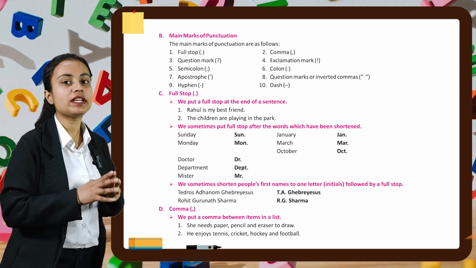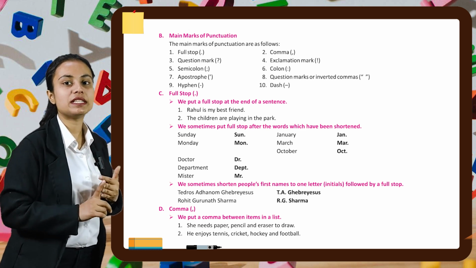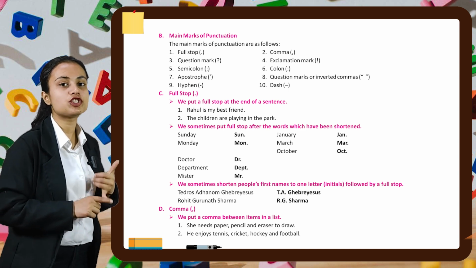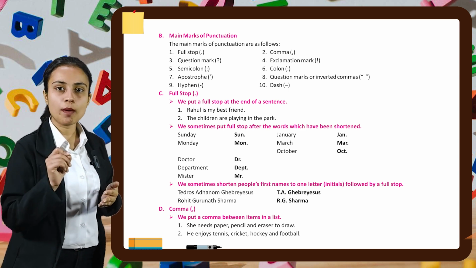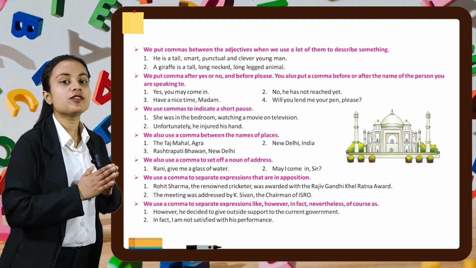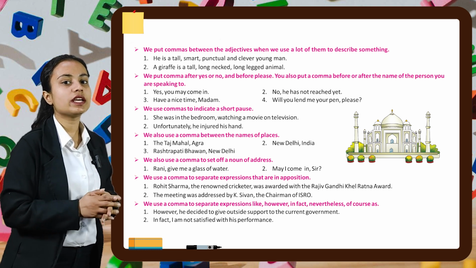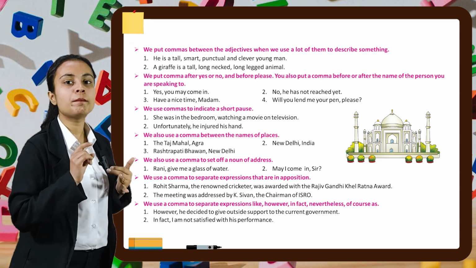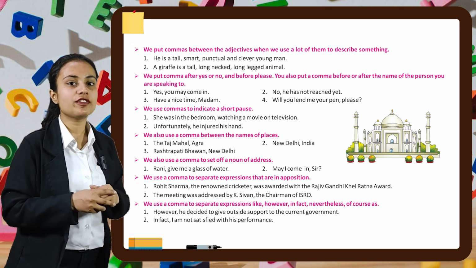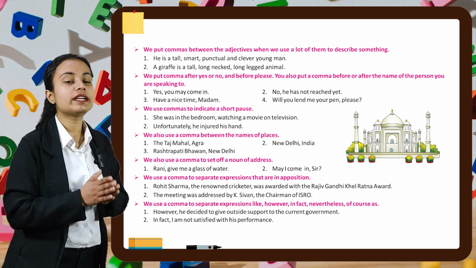Now, our next topic is comma. We put a comma between items in a list. For example, she needs paper, comma, pencil and eraser to draw. Similarly, in the second example, we have he enjoys tennis, comma, cricket, comma, hockey and football. We put commas between adjectives when we use a lot of them to describe something. For example, he is tall, comma, smart, comma, punctual and clever young man. Similarly, the second example is a giraffe is a tall, then we put a comma, long-necked, comma, long-legged animal.